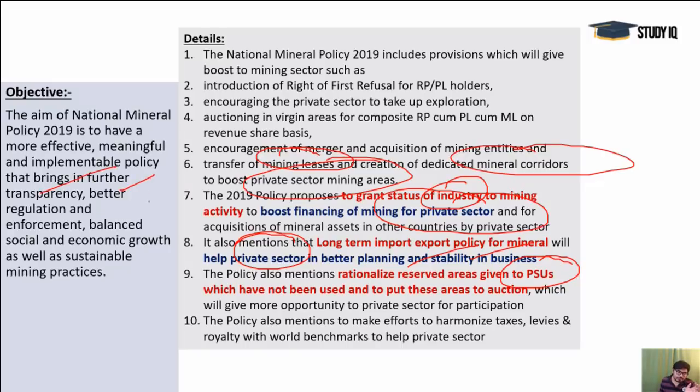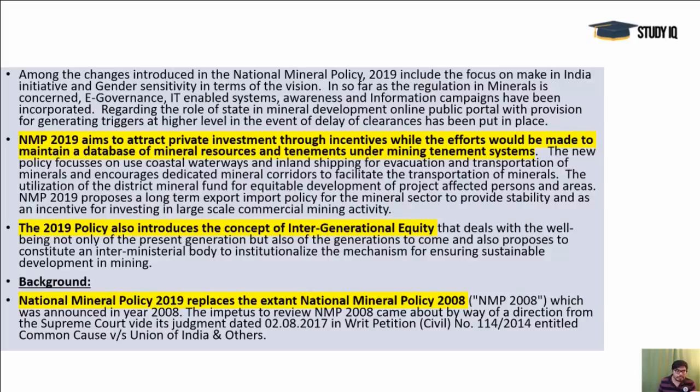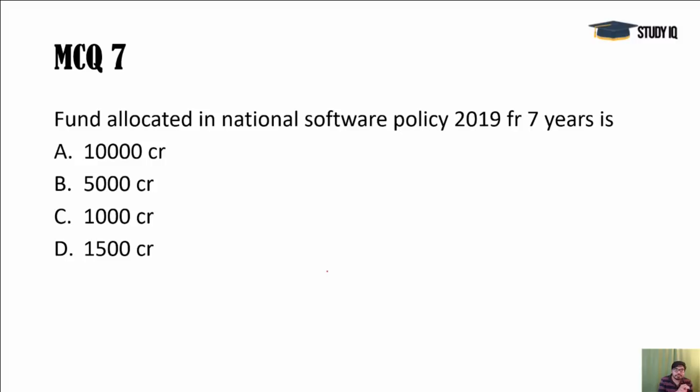Transparency, better regulation, enforcement, balanced social and economic growth. These are the aims. They may ask you about that. And it is attracting private investment also from all sides. And the intergenerational equity concept would be there, meaning the equity concept will go to the next generations. And it replaces the NMP 2008. Next, initial fund allocated in National Software Policy 2019.